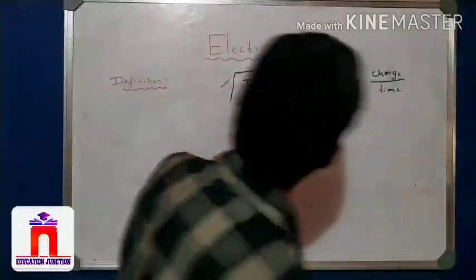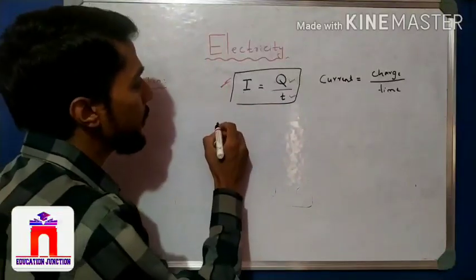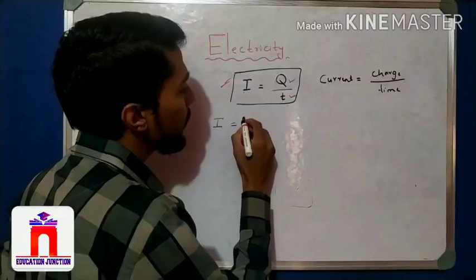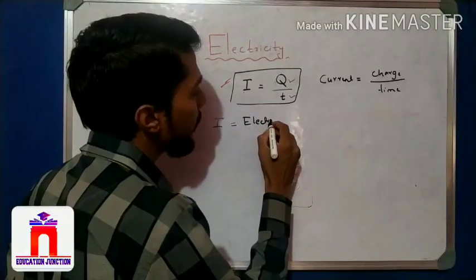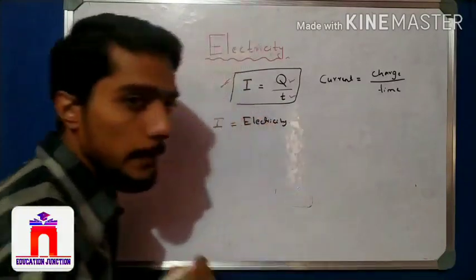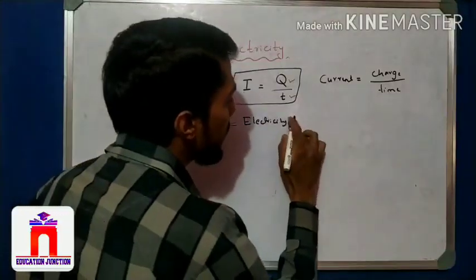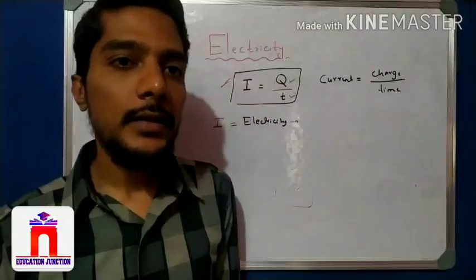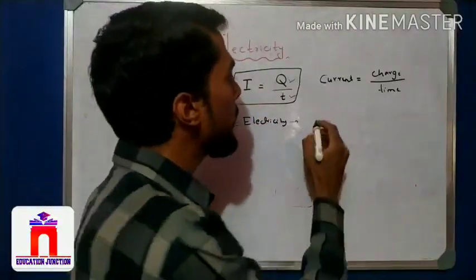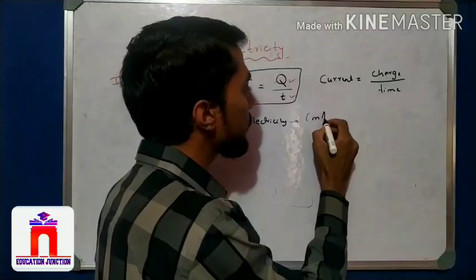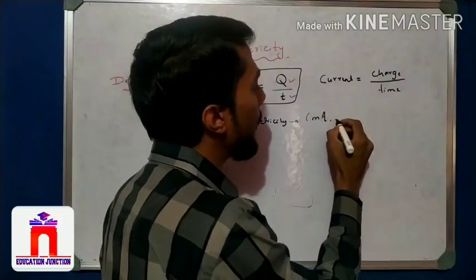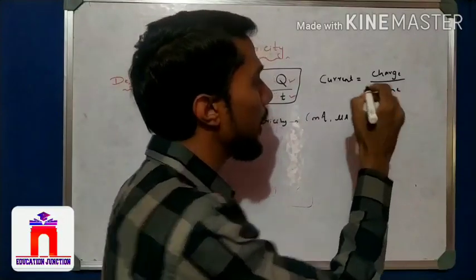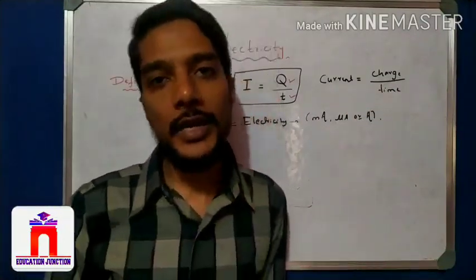In this, we observe that I is nothing but current. I is nothing but current, electricity. I write electricity or current, electrical, anyone. Now this electricity is measured, right? How do I measure it? There are so many things. We can measure it in milliampere, in microampere, or simply in ampere. There are 3 units of electricity to measure.